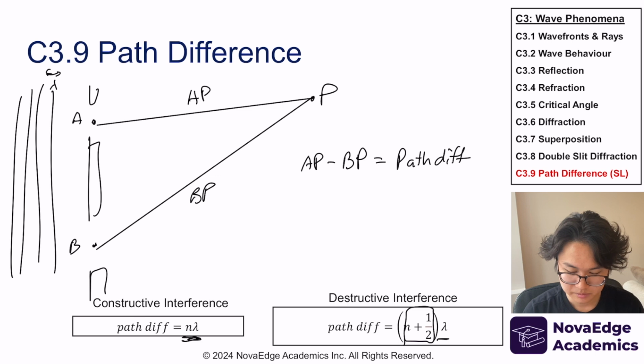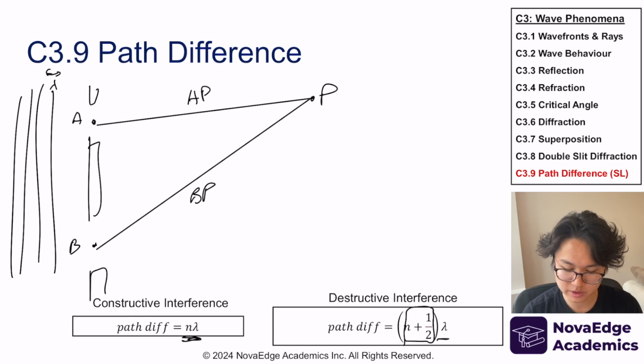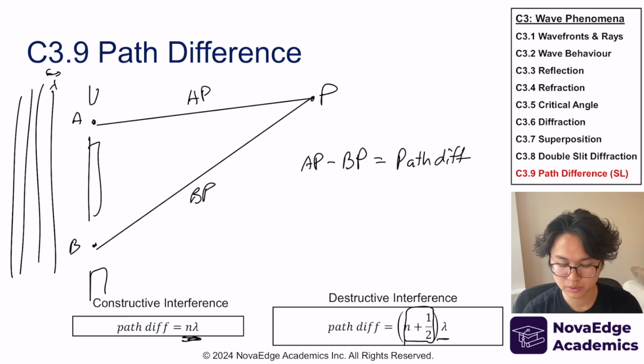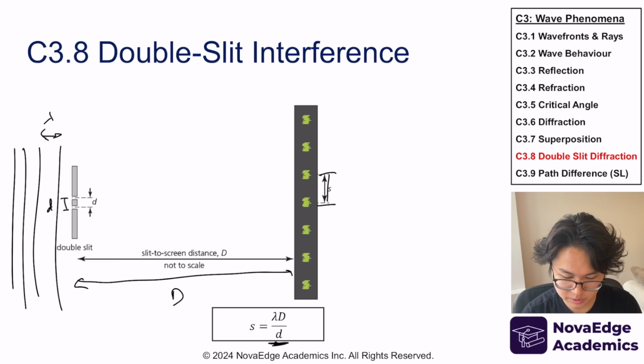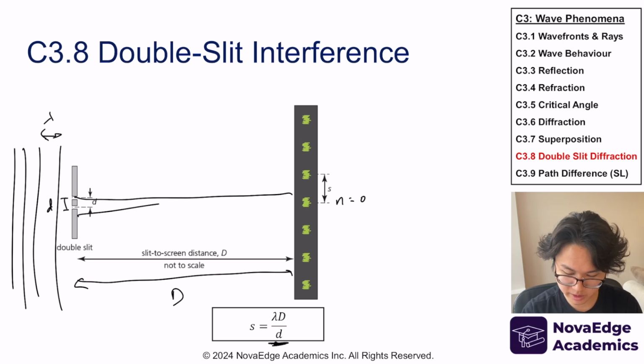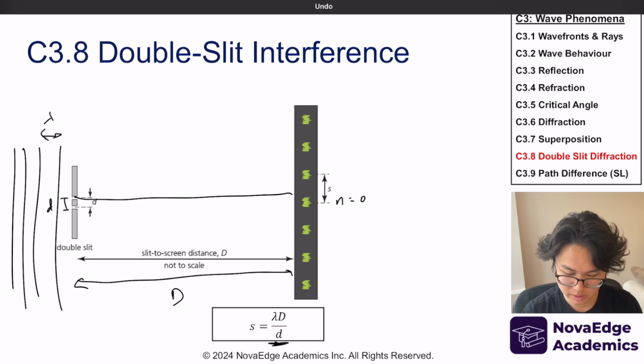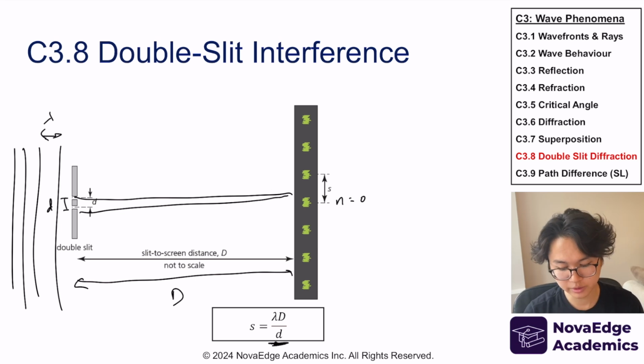Okay? Now you might be saying, okay, what is n? n, we call that the order. And the order, why? Because that corresponds to where the constructive interference is happening. So I'm going to go back to this one, actually this one. n in the middle is n equals 0 because, well, guess what? There is no path difference. They are isometric, right? So there is no path difference. Path difference is 0 times lambda.